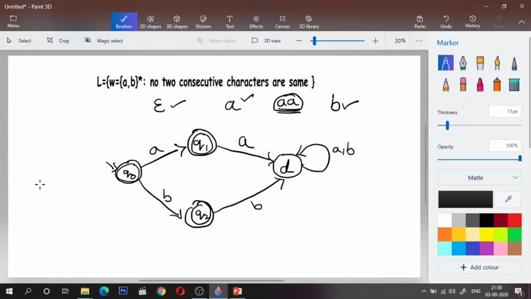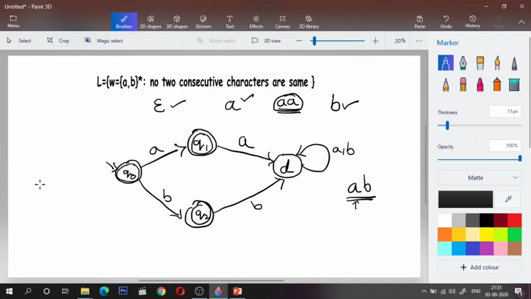Now, what if I get A followed by B? Is this accepted? Yes, this will be accepted, right? But in which of the three accepting states should I remain? So Q0 upon A, where will I go? I'll go to Q1, and Q1 upon B, can I go back to Q0?